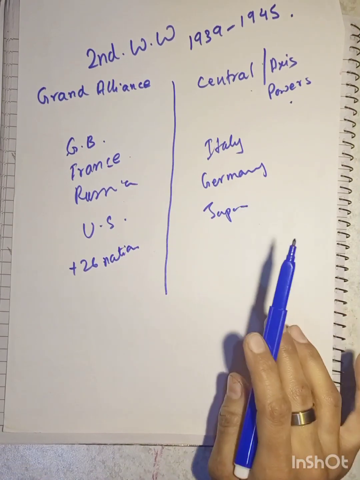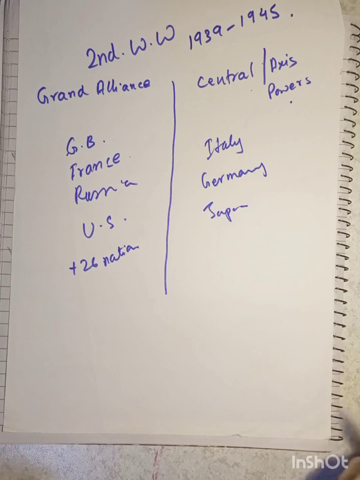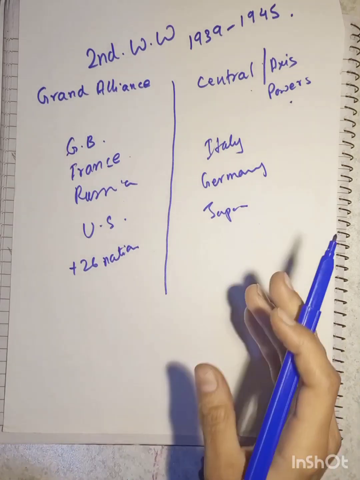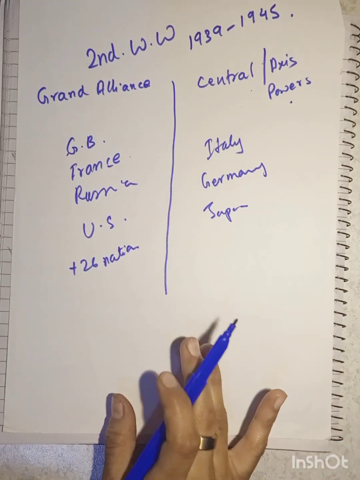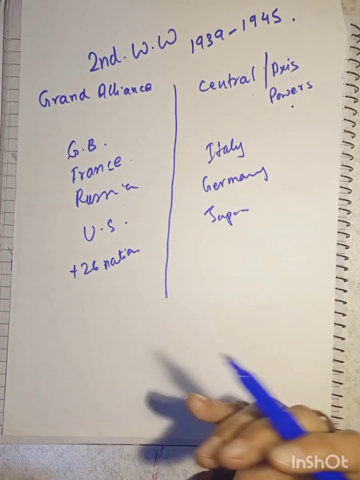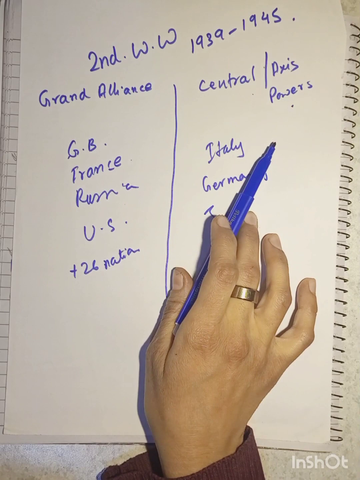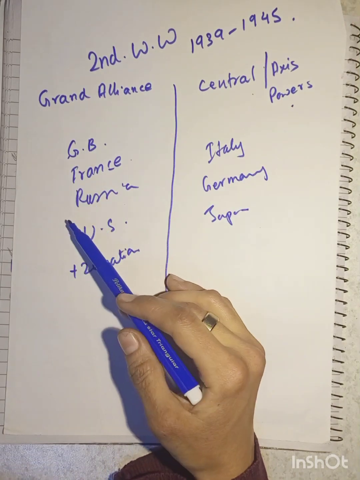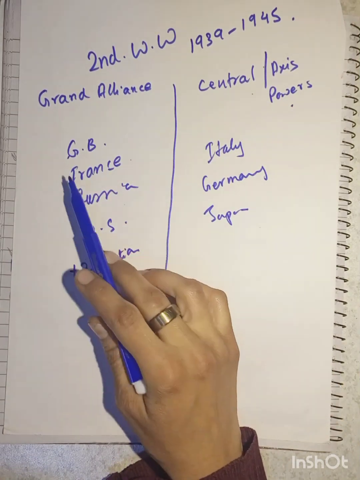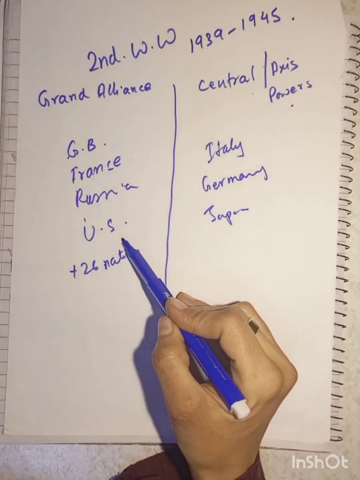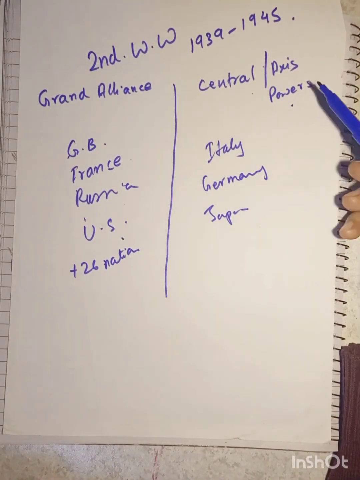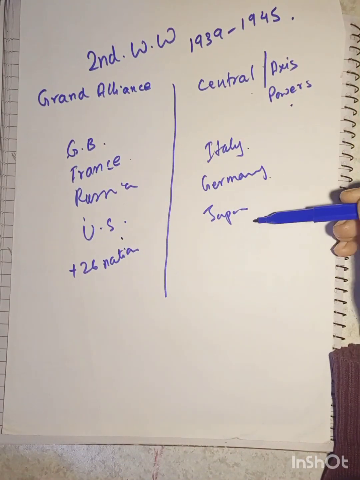Whenever you're asked about what happened in the Second World War, you should at least be able to give these facts: that it was fought between two groups, the Grand Alliance and the Central or Axis powers. In the Grand Alliance group, there was Great Britain, France, and Russia, and later on the US joined in. And Axis powers actually means Italy, Germany, and Japan.